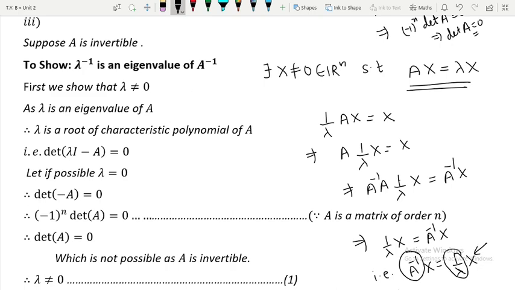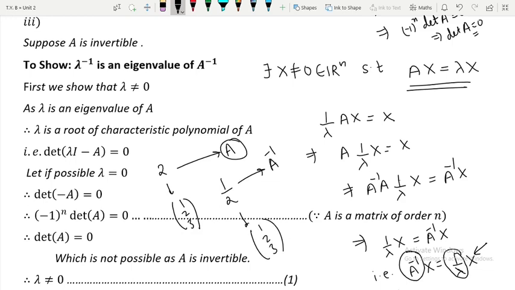So this is very beautiful, right? Suppose 2 is an eigenvalue of A, and the eigenvector corresponding to 2 is 1, 2, 3, and we also know that A is invertible. Then we can say that 1 upon 2 is the eigenvalue of A inverse, and the eigenvector remains exactly the same, it is going to be 1, 2, 3 only. Till now we have not learned how to find the eigenvector, but we are going to learn it maybe in the next few classes.